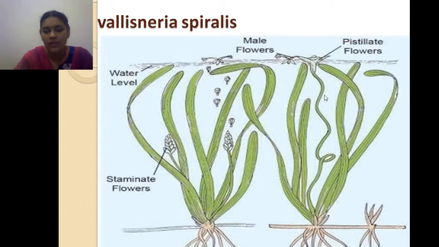The female flower, with its coiled stalk, expands and releases the female flower at the water level, and the male flower comes closer to the female flower and causes pollination. After the pollination, the stalk coils again and is brought back to the normal stage under the water, so that fertilization and fruit formation take place there.